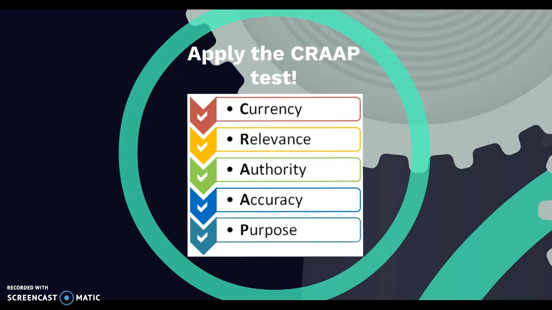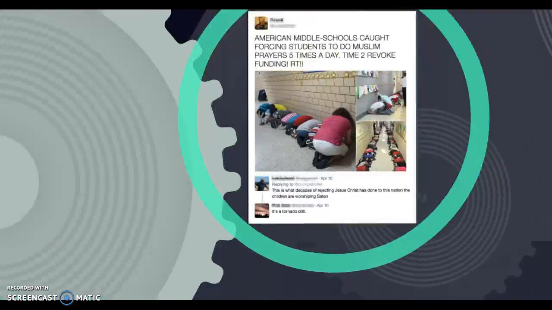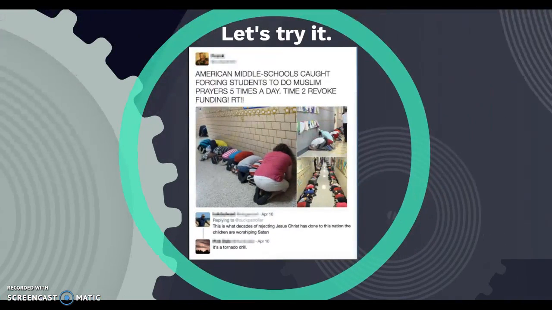So let's see how we can apply the CRAP test to the image we saw earlier. So we'll start with currency. When was it posted? All we have here is a date of April 10th. We don't have a year. So that sort of makes us question, is this something we should share? How old is this information? Is it still relevant?